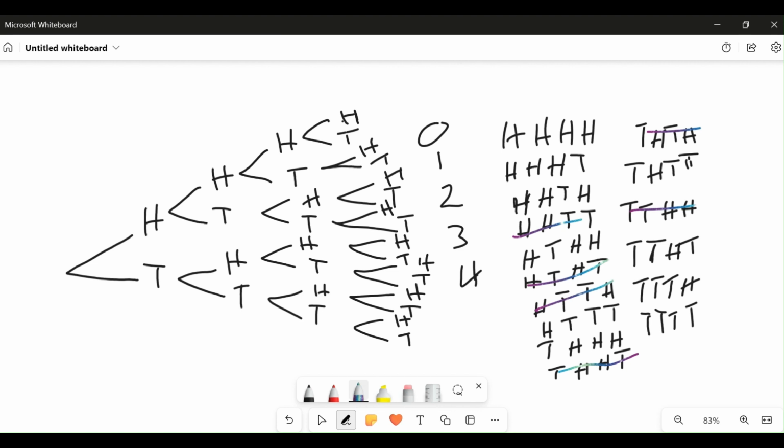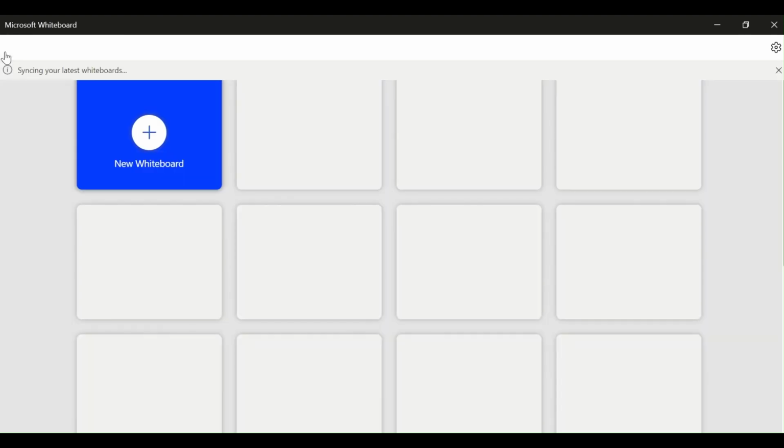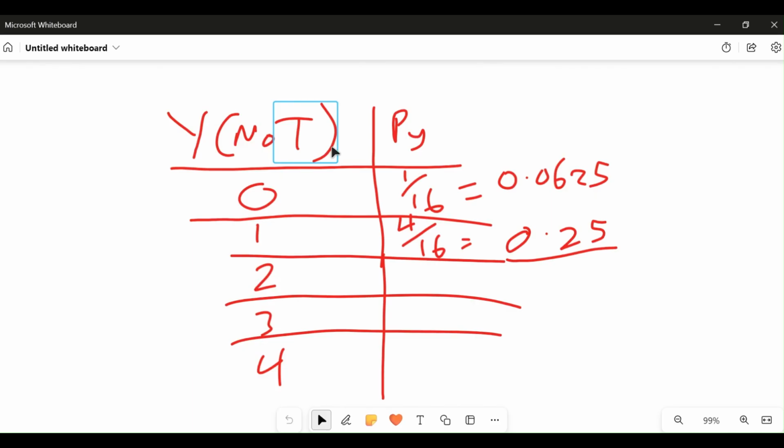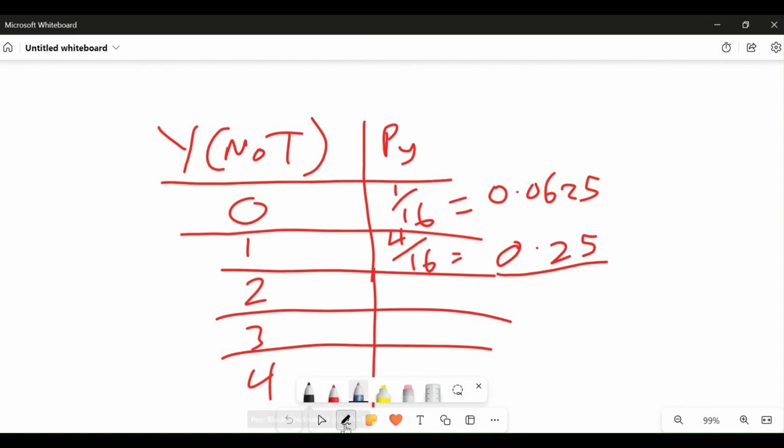There are six possible scenarios that two tails will show up in our random experiment, and the total possible outcome is 16. So therefore, the probability of having two tails will be 6 over 16.